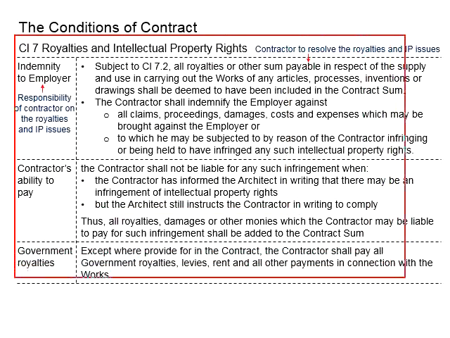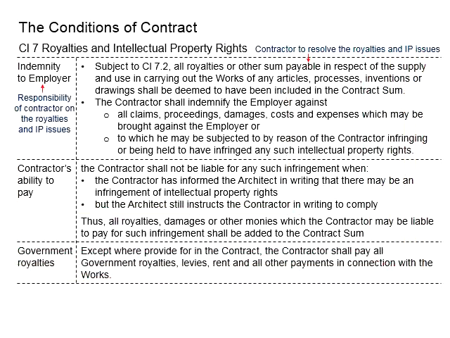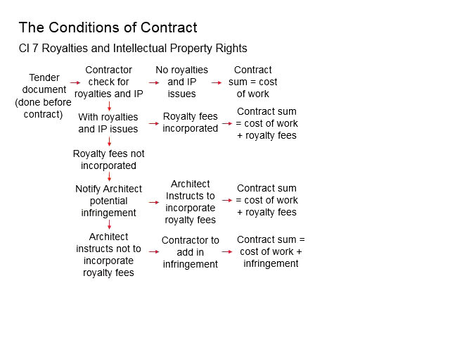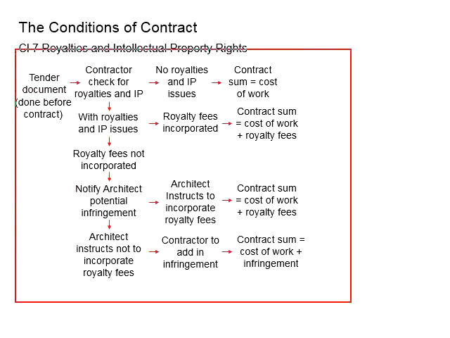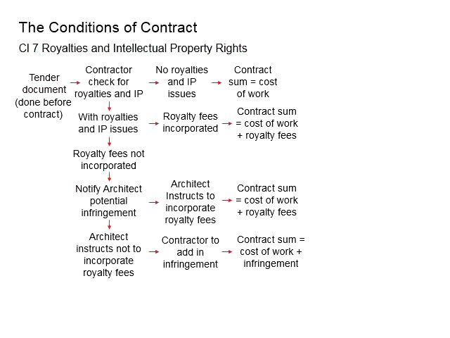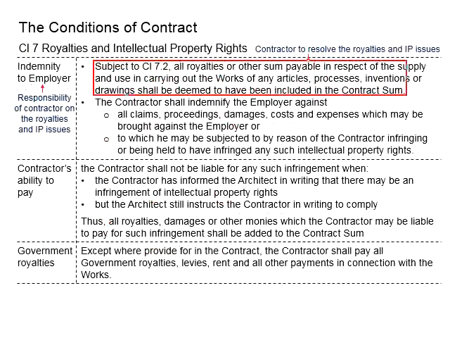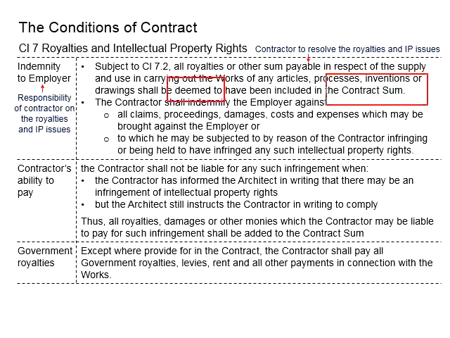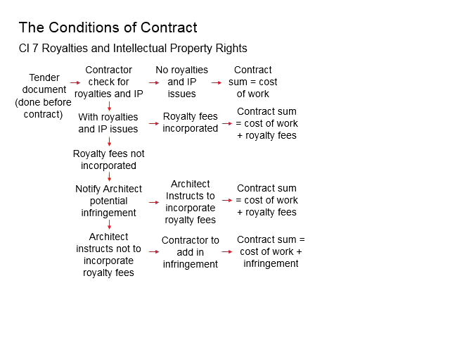Based on what we have understood from clause 7, probably it is easier for us to understand by looking at the flow chart here. As was mentioned in the statement here, all the relevant costs for the usage of the royalties or intellectual properties are deemed to have been included in the contract sum. That means the relevant work should have already been resolved at the tendering process.